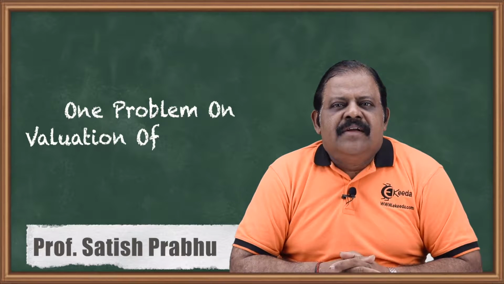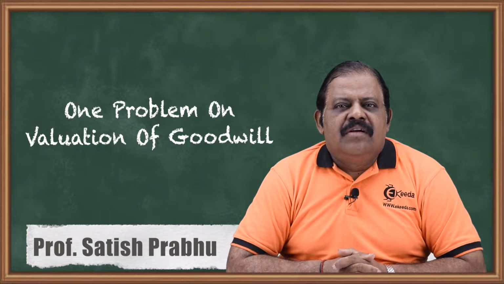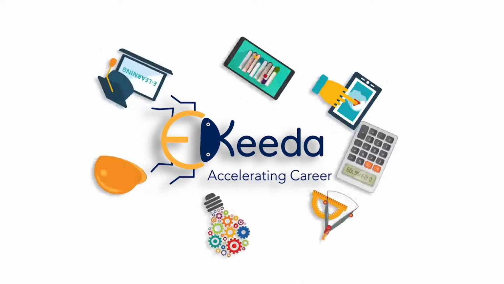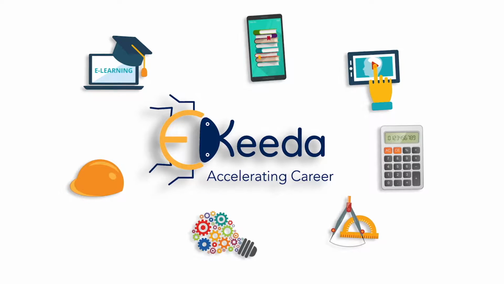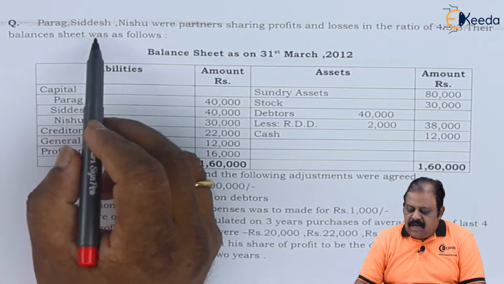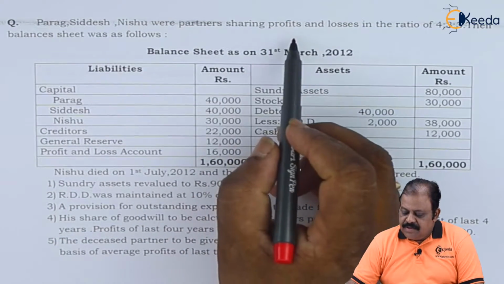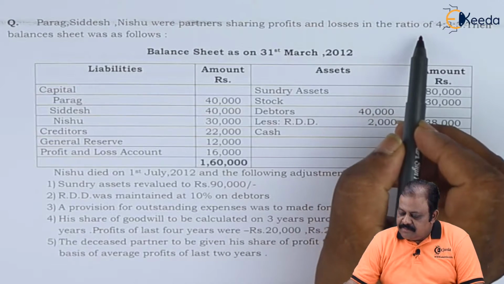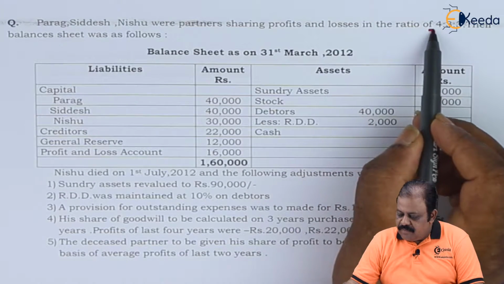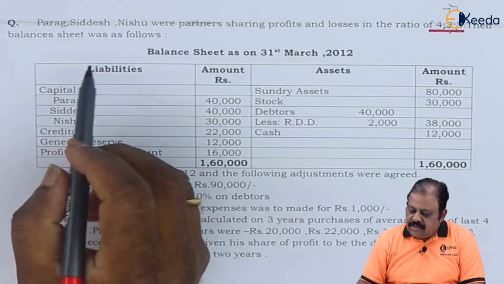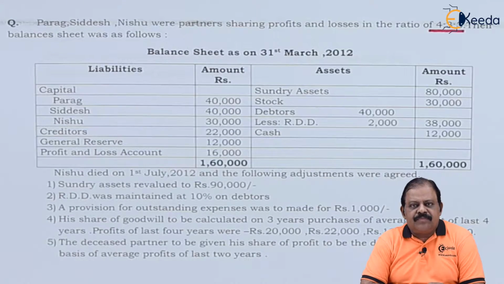Hello friends, let us discuss one question of death of partner where there is calculation of goodwill. Let us read the question. Parag, Satish, Nishu were partners sharing profits and losses in the ratio of 4:3:3. Their balance sheet was as follows.